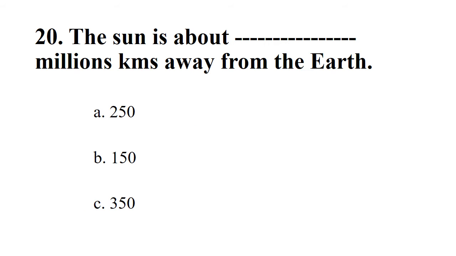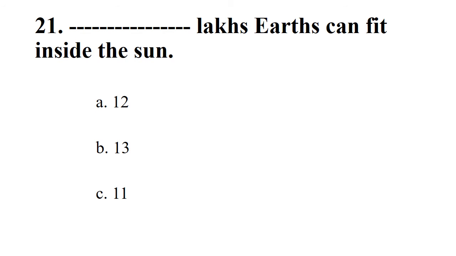Next. The Sun is about dash million kilometers away from the Earth. Options: 250, 150, 350. The right option is 150. Next. Dash lakh Earths can fit inside the Sun. Options: 12, 13, 11. The right option is 13.